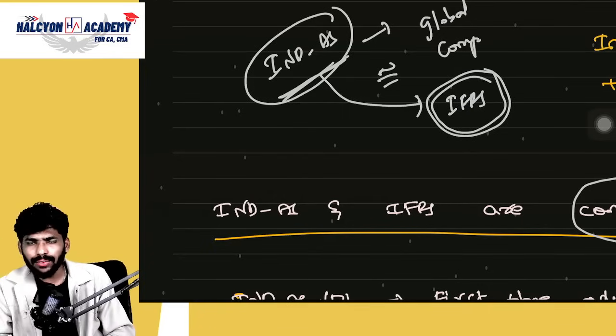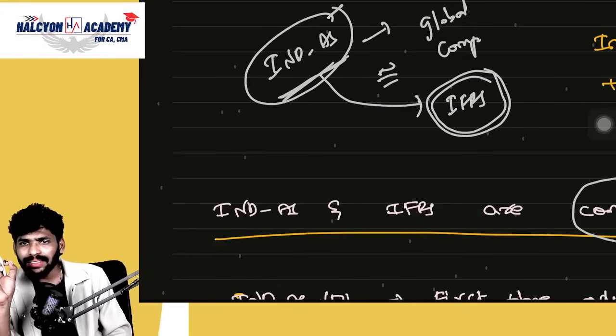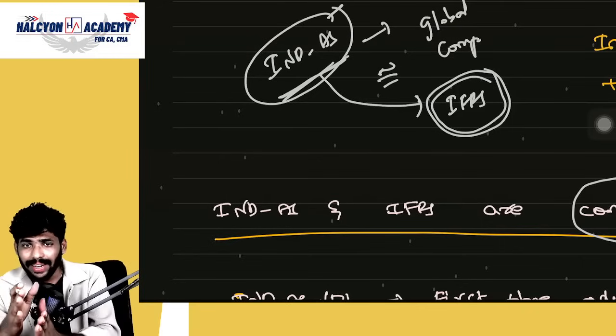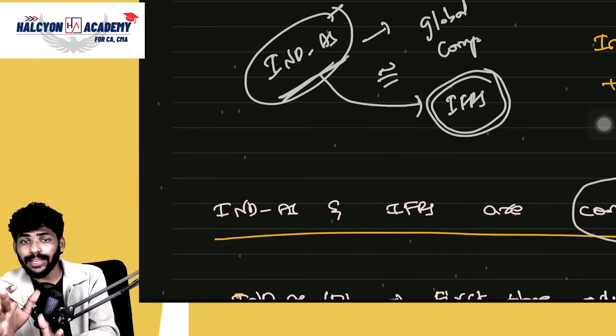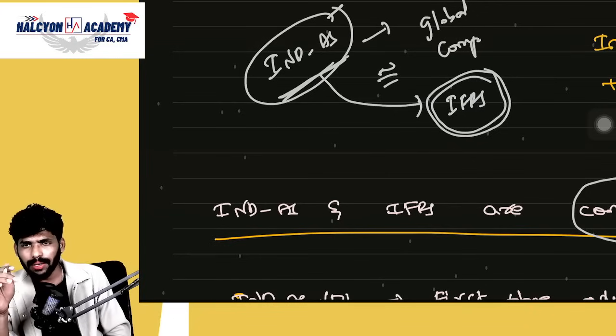Based on IFRS only, this Ind AS has been prepared. Ind AS is different, IFRS is different, which means Ind AS is similar to IFRS, but not in all the provisions. Obviously, some differences will be there compared to IFRS.